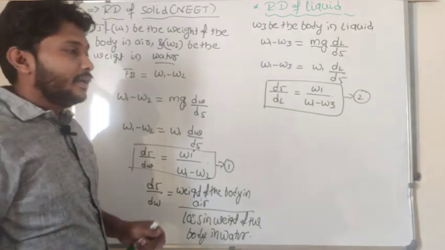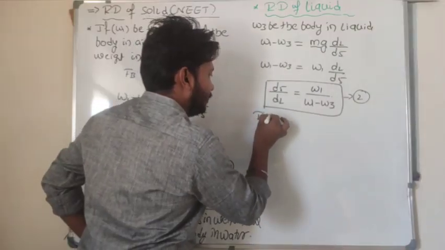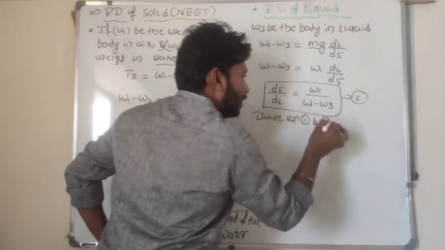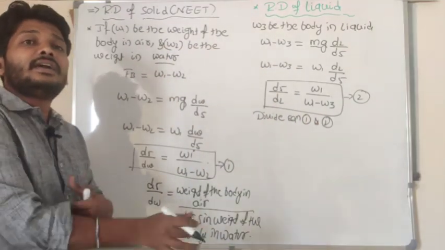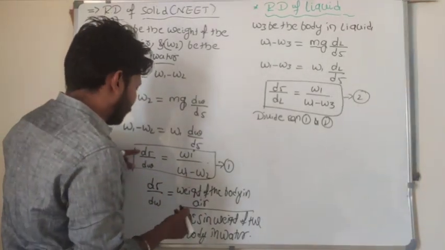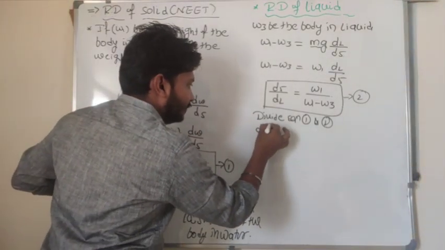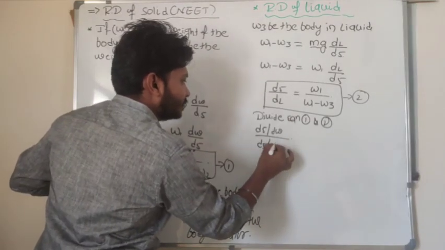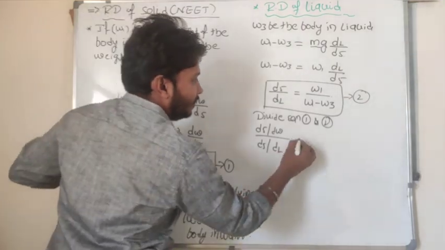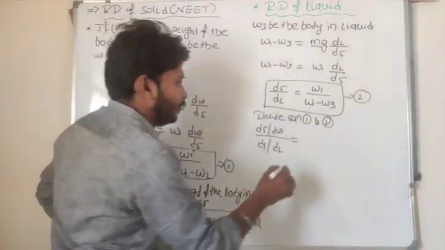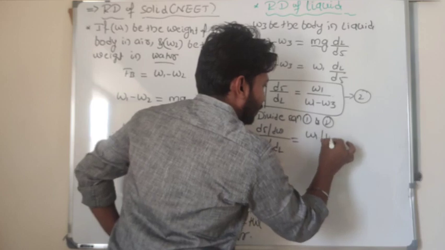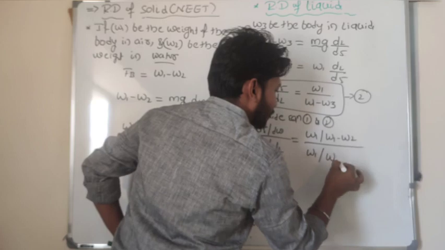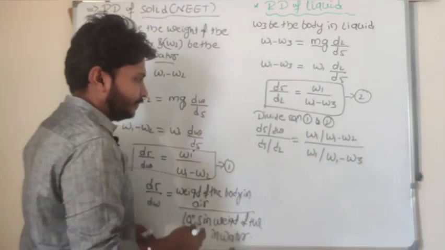Now I divide equation 1 by 2: density of the substance divided by density of water, and density of the substance divided by density of the liquid, is equal to W1 divided by W1 minus W2, whole divided by W1 divided by W1 minus W3.